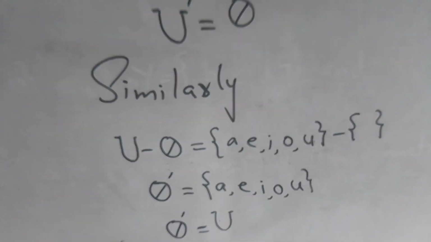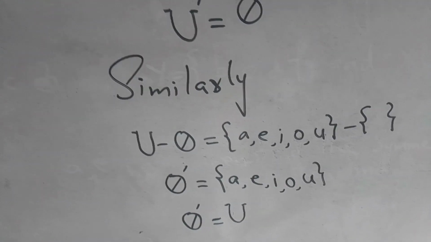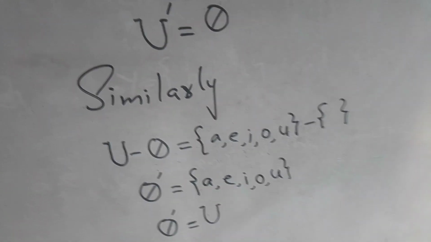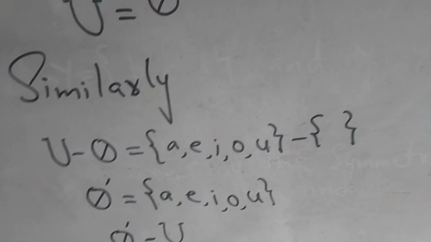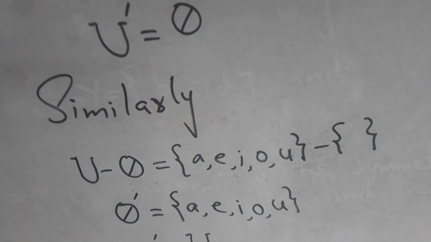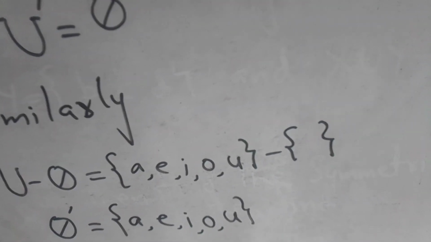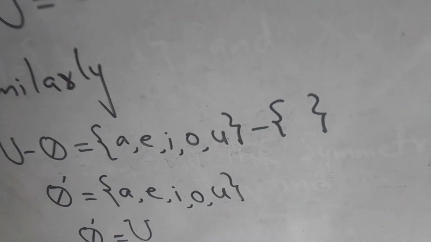Similarly, universal set difference null set is equal to: first we write the elements of the universal set {A, E, I, O, U}, then the sign of difference and then the empty set.